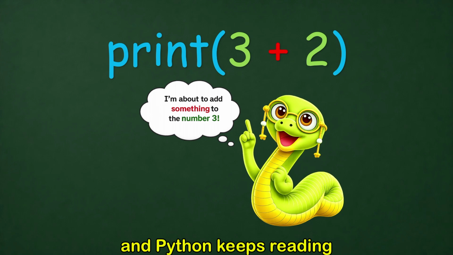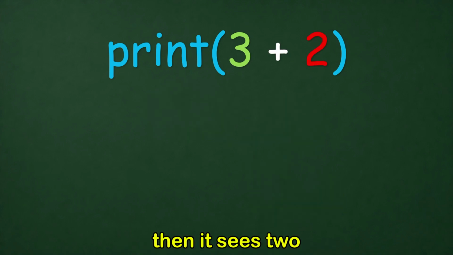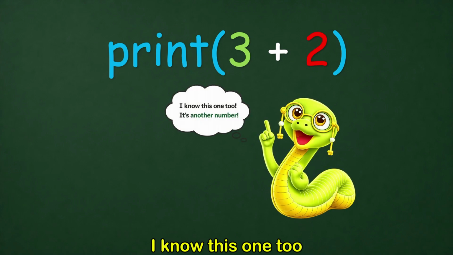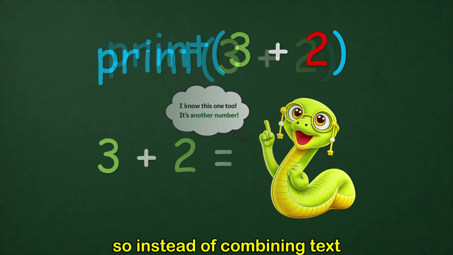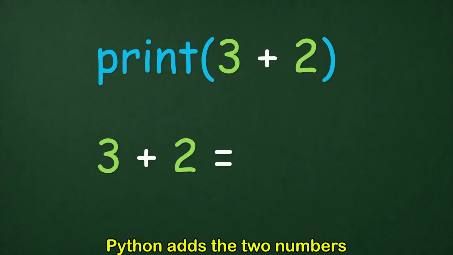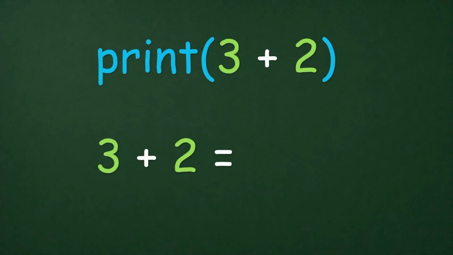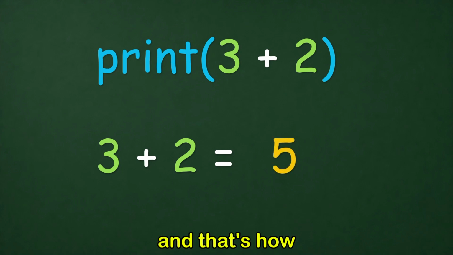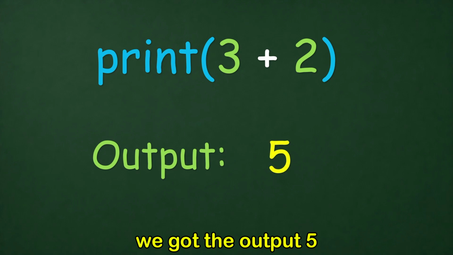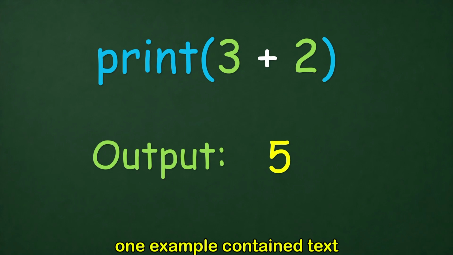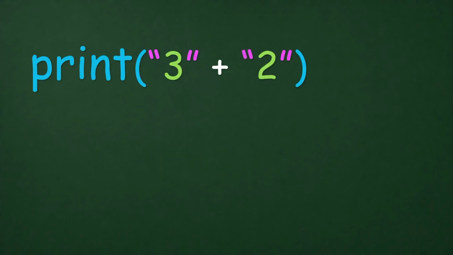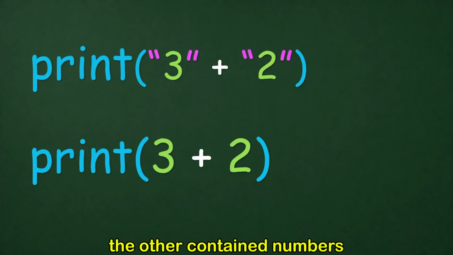And Python keeps reading. Then it sees 2. Again, Python says, I know this one too. It's another number. So instead of combining text, Python adds the two numbers together. 3 plus 2 equals 5. And that's how we got the output, 5. And that's why the answer is different. One example contained text, the other contained numbers.